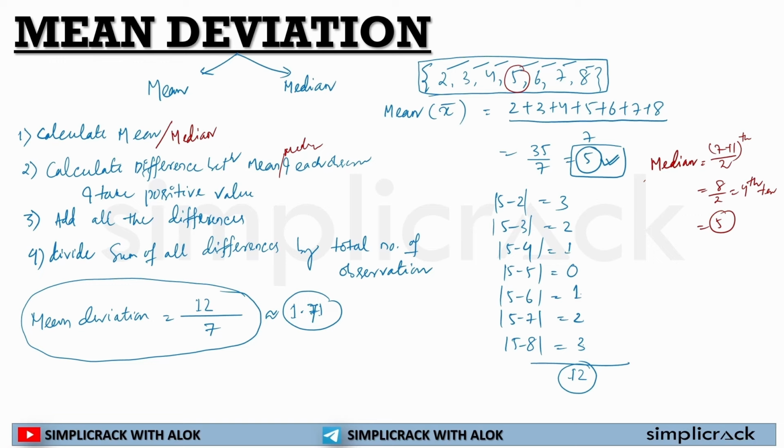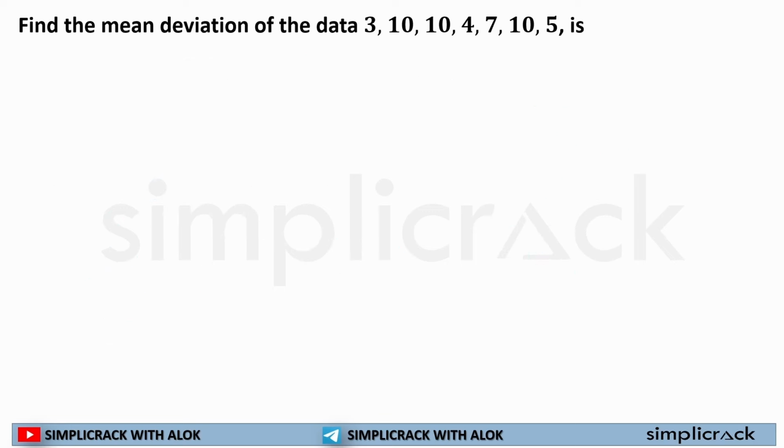...then divided by total number of observations. Now I hope this particular slide is making sense to you, how to calculate mean deviation. Okay, now let's understand it through a simple formula. So I will calculate this, but if I have to put it down into the mean deviation formula, how would I write? I will write the sum of